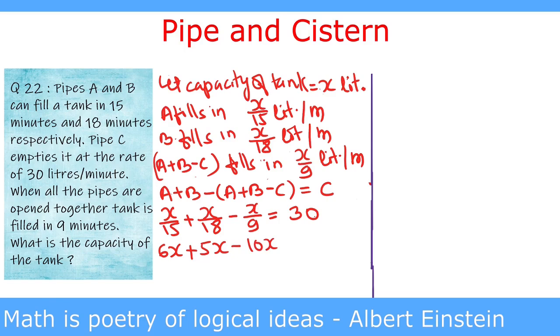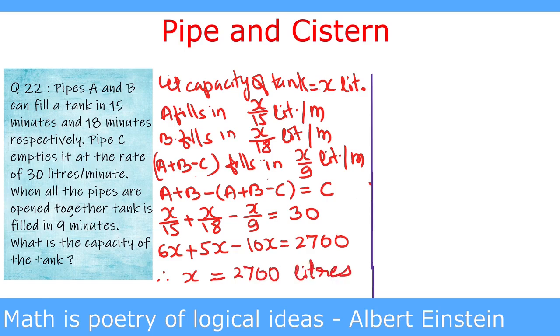So this gives us 6 plus 5 minus 10, which is x, equal to 90 multiplied by 30, which is 2700. So x equal to 2700 liters. This is the capacity of the tank.